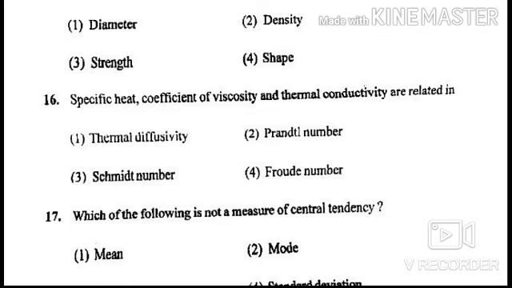Specific heat. It is the amount of heat per unit mass required to raise the temperature by 1 degree centigrade. Coefficient of viscosity. It is the ratio of the shearing stress to the velocity gradient, a measure of the viscosity of the fluid. The CGS unit of measuring the coefficient of viscosity is poise. And the next is thermal conductivity. It is a measure of the ability of a material to transfer heat.